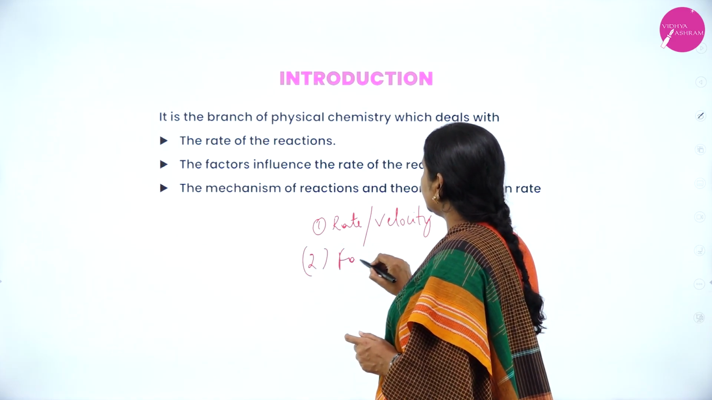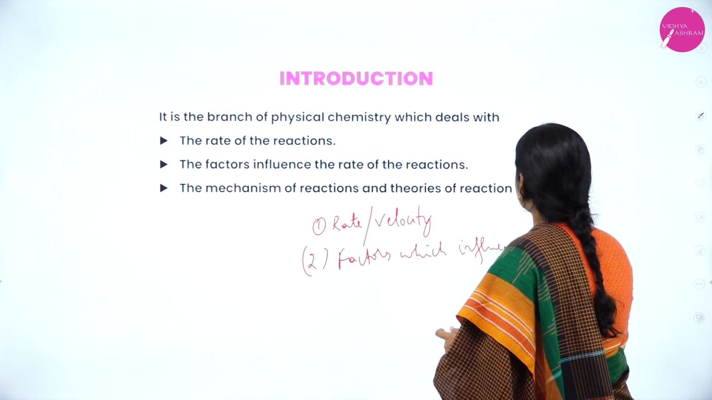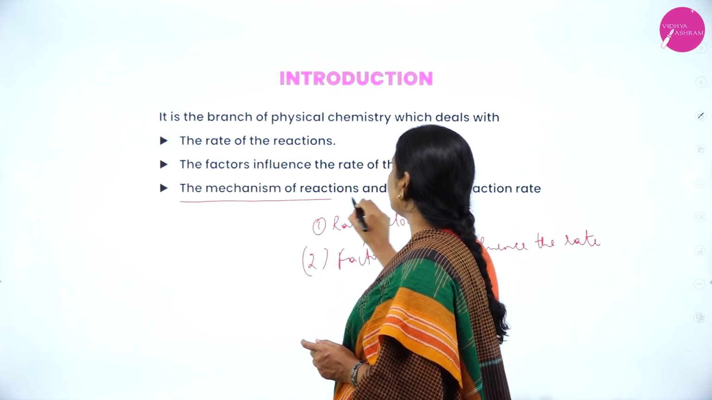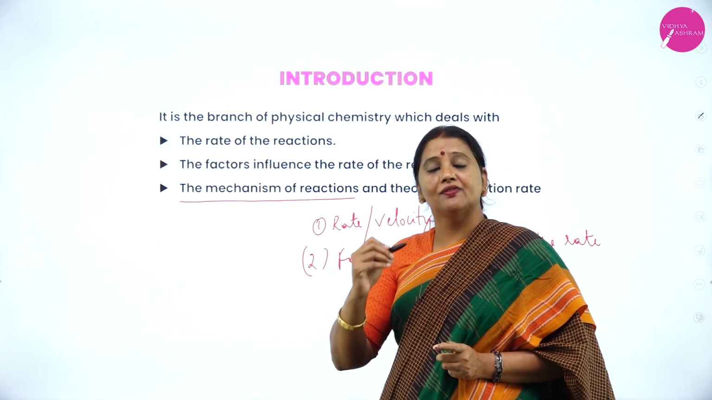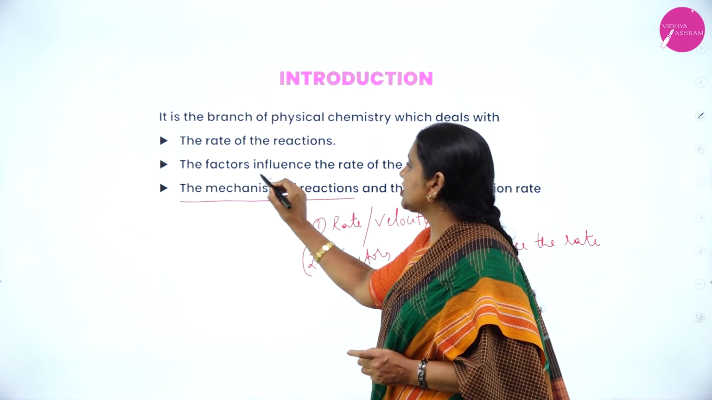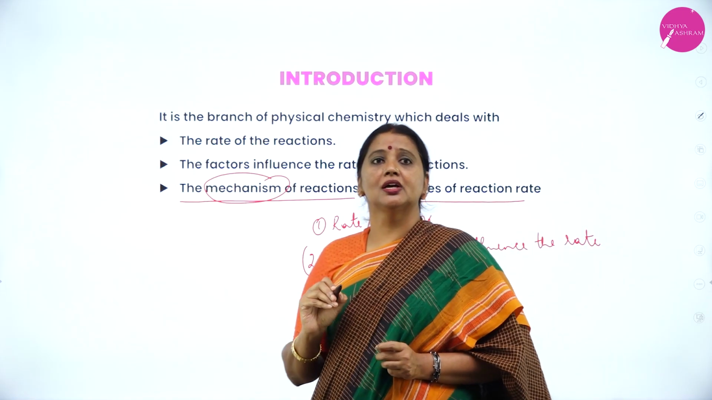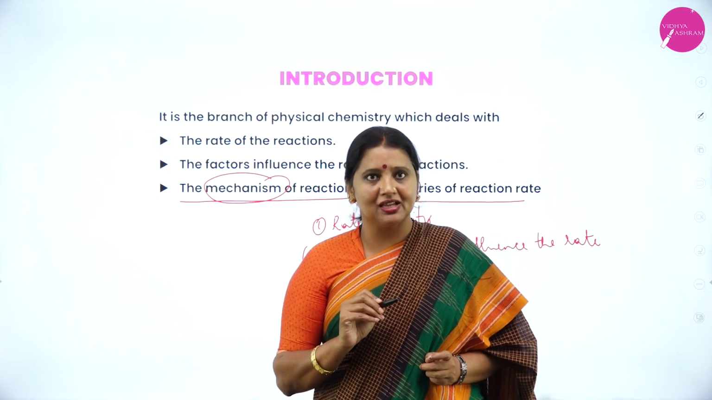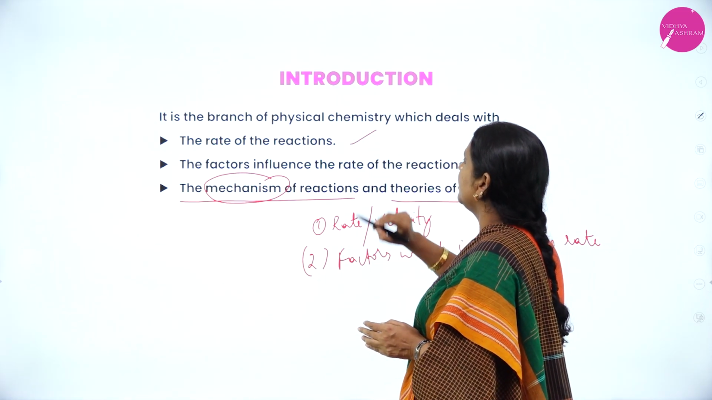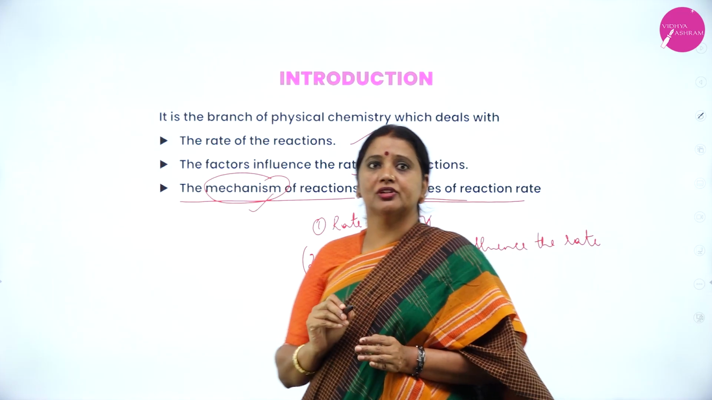Second point, the factors which influence the rate. Third one, the mechanism of the reaction, how the reaction takes place, whether it takes place by a single step or by two or more steps, that comes under reaction mechanism. And fourth, the theory about reaction rate. Therefore, under chemical kinetics, we have to study about how many points? 4 points. What are the 4 points? Rate of the reaction, the factors which influence the rate, the mechanism of the reaction, and the theories about reaction rate.